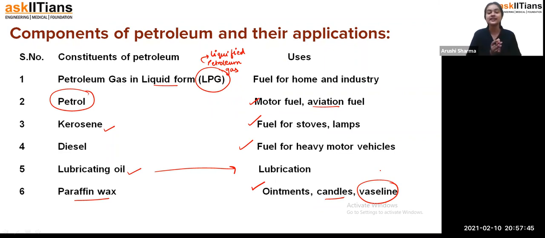So that's how, students, these are the constituents of the petroleum, and they have so many uses in our daily life. As you can see, students, if petrol is not there, diesel is not there, LPG is not there, how are we going to get food, how are we going to cook food? And if again we use cow dung and all such things, the air gets polluted because a lot of smoke is released from them. Okay, so these all are the constituents or components of petroleum and their applications.